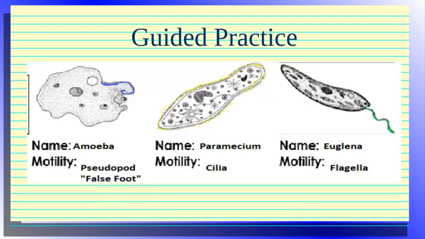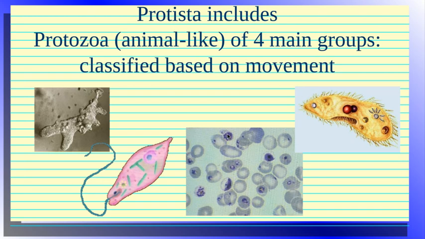Okay, so the amoeba is a pseudopod, or false-footed, organism. They kind of move around blob-like. They use their blobbiness as feet to move around. Parameciums use cilia to move around, which is just teeny, tiny hairs. You can see those in yellow on this picture. And then the euglena use flagella, which is just the one long tail instead of having teeny, tiny little hairs like cilia. And then the fourth one are these spherical ones right here.